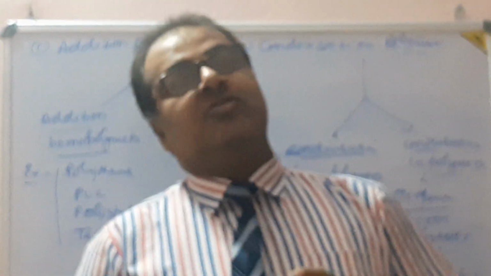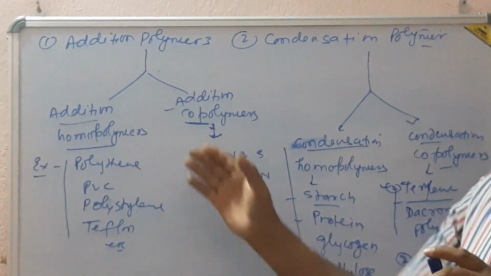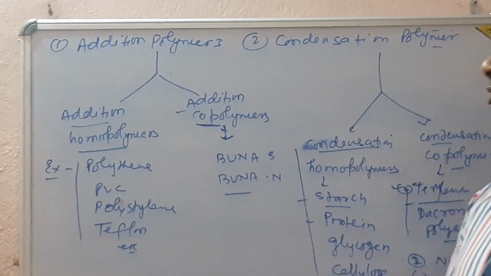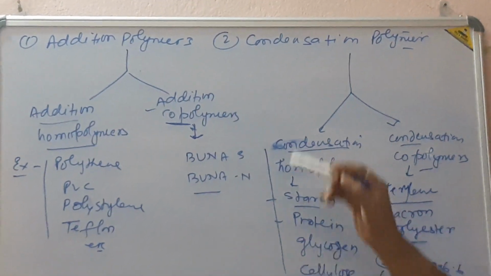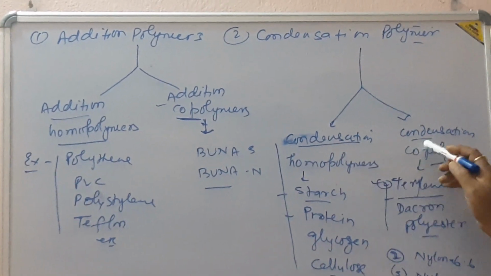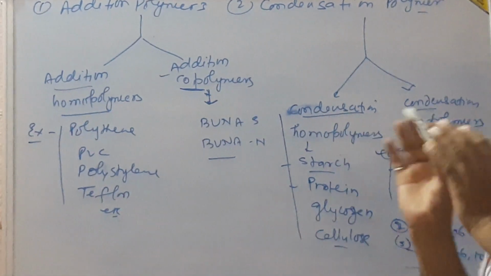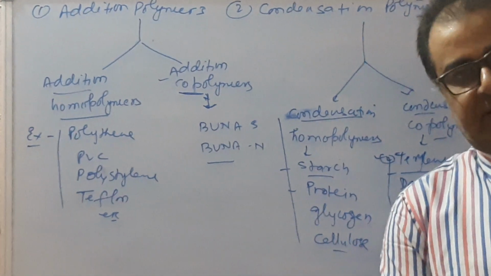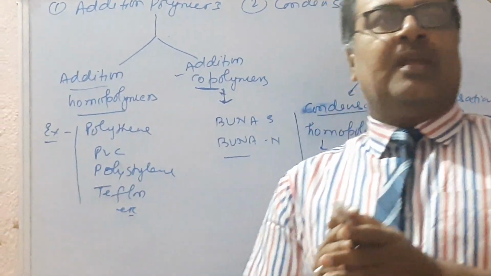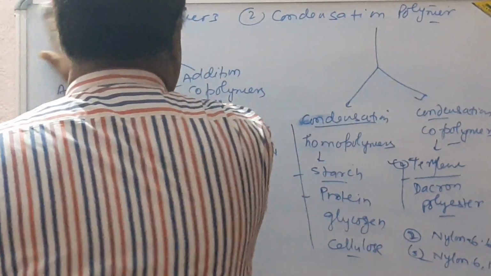And on the basis of mode of polymerization: addition polymers and condensation polymers. Addition polymers are further classified into addition homopolymers and addition copolymers, and condensation polymers into condensation homopolymers and condensation copolymers. So this is the main classification of polymers.